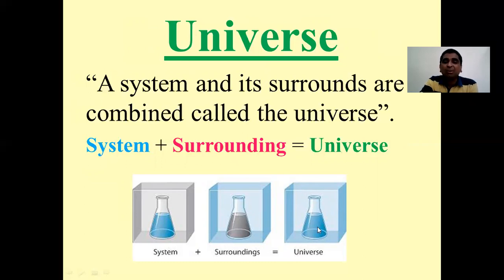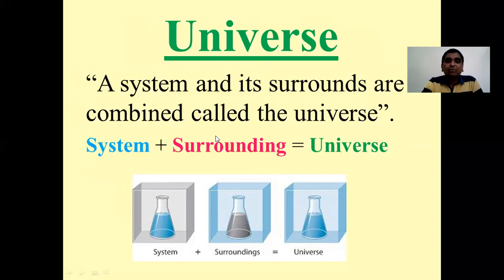And this combination, water taken in a conical flask kept in an enclosed cubical box, that is my universe. Generally we say universe, in Marathi Vishwa, but it is something different in thermodynamics. It is nothing but the combination of system and surrounding.